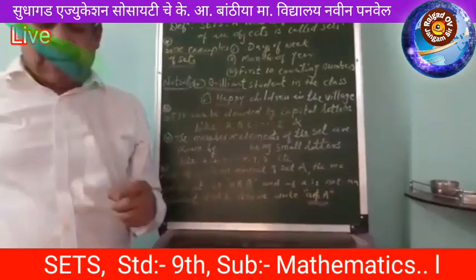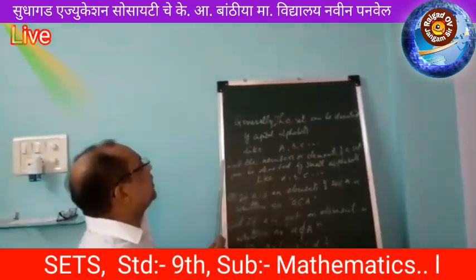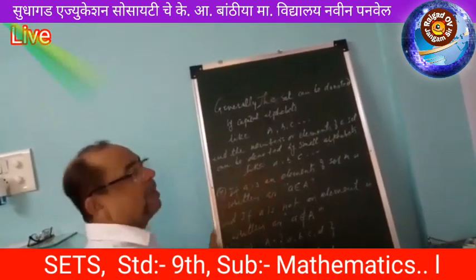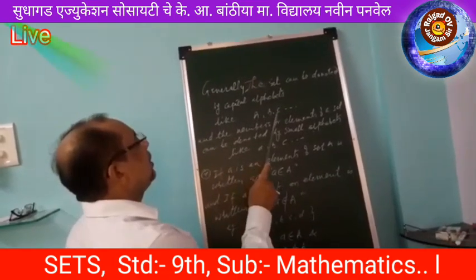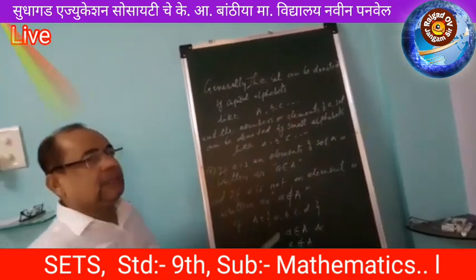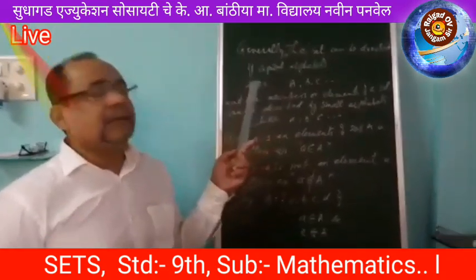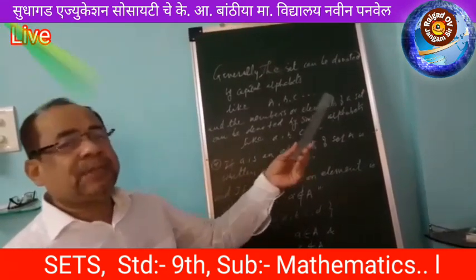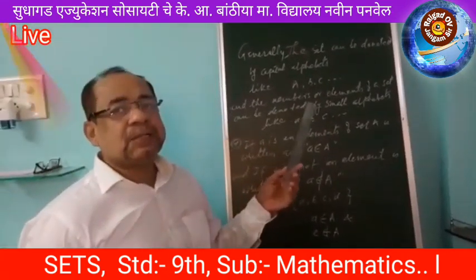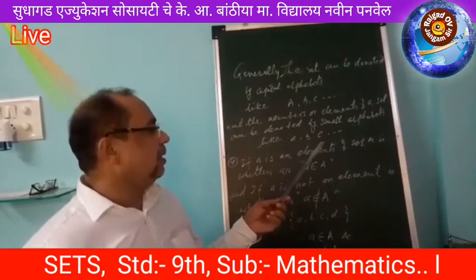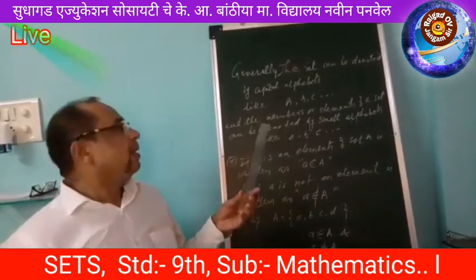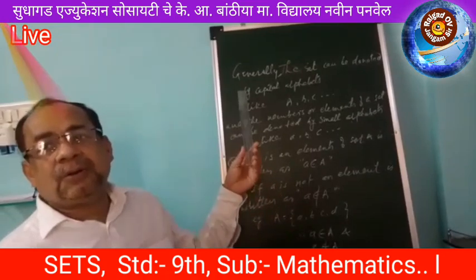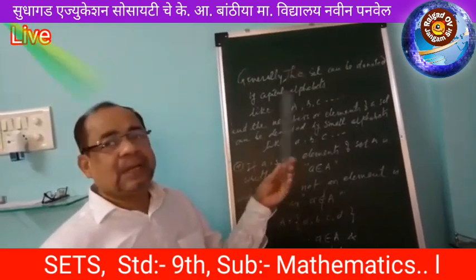A set can be denoted by a capital letter. Generally the set can be denoted by capital alphabets like A, B, C, D, X, Y, Z. These capital letters are used for denoting the sets, and the members or elements of a set can be denoted by small letters like a, b, c, x, y, z. So, for denoting the members, we can use small letters, and for denoting the set, we can use capital alphabets.